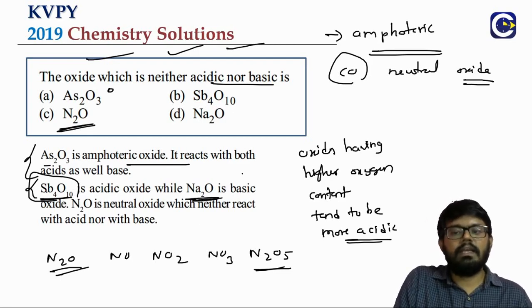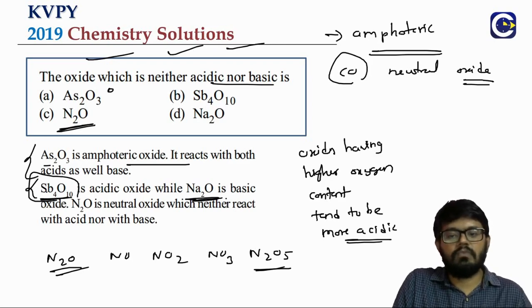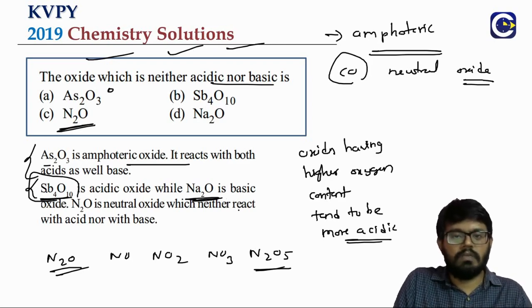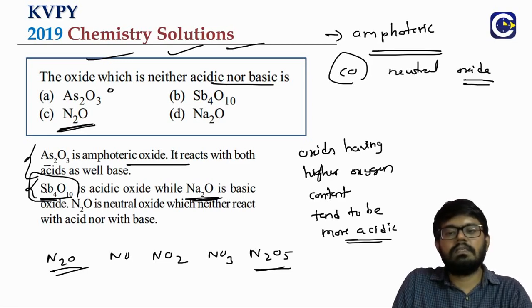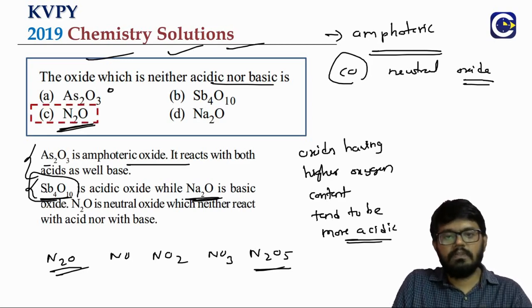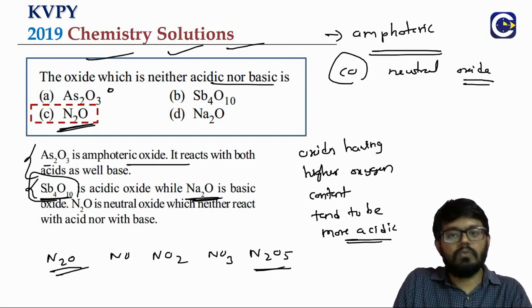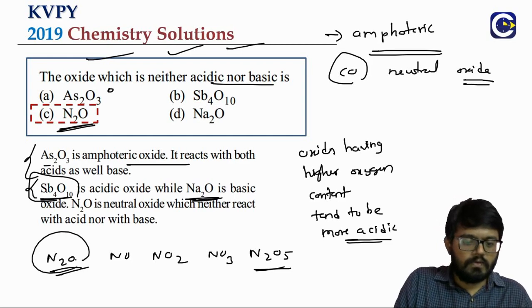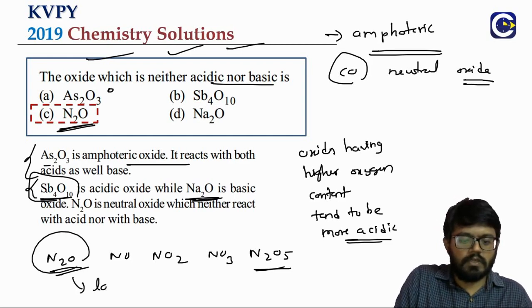We know very well Na2O is a basic oxide. When you dissolve Na2O in water, we get sodium hydroxide. So we can remember at least some of these neutral oxides, like carbon monoxide and N2O. N2O is also commonly called laughing gas, nitrous oxide.